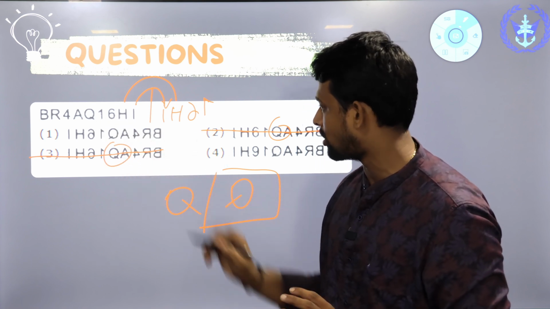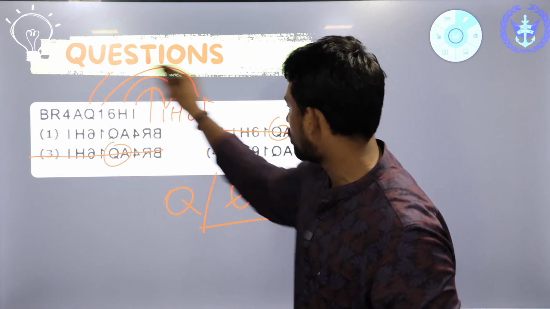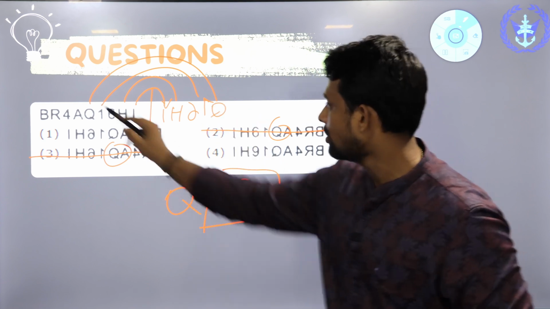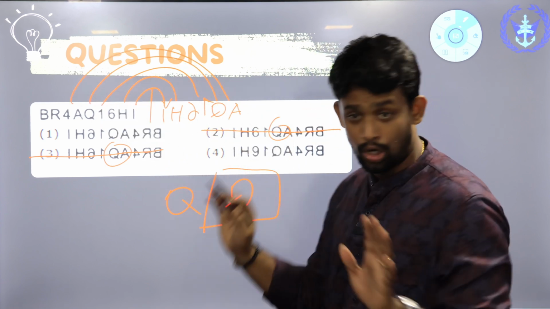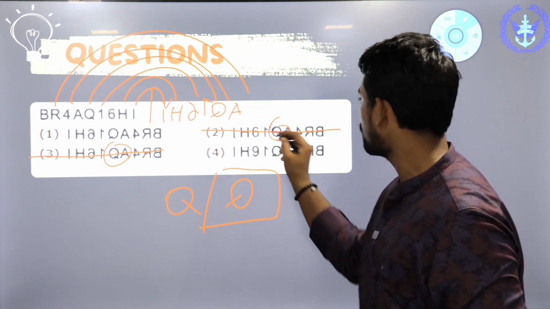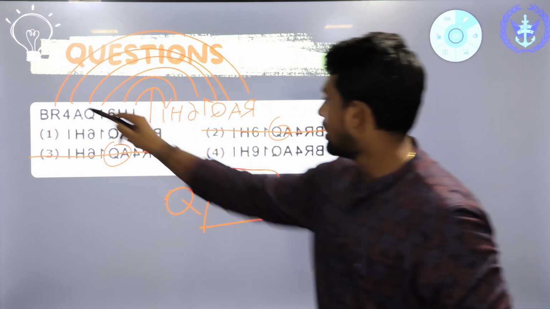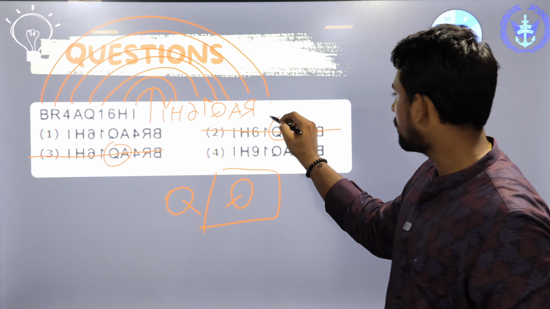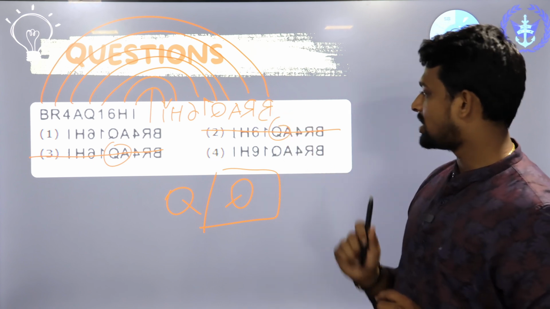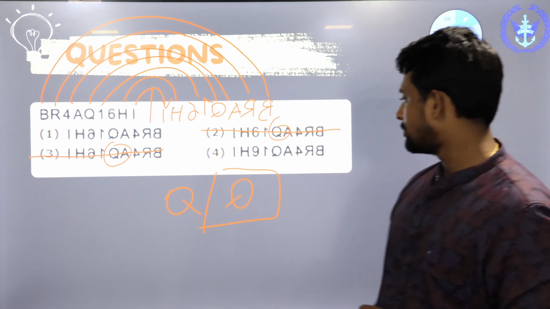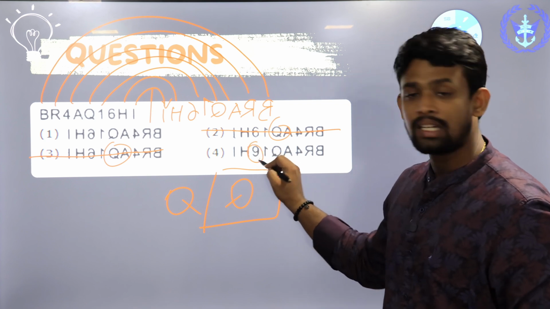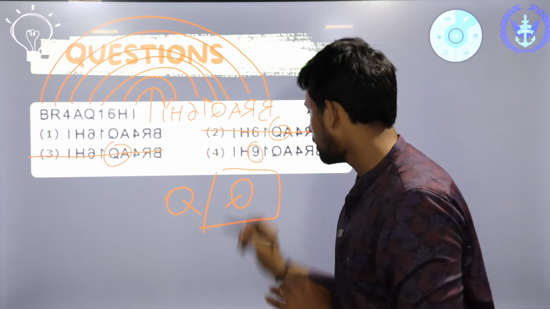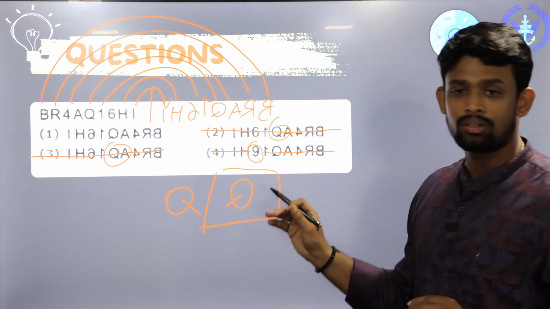BR4AQ16HI. What's wrong here? 1 is here. Q. A is not changed. R. And then B. So what is the right answer? This 9 is actually the answer. We can eliminate this 9.